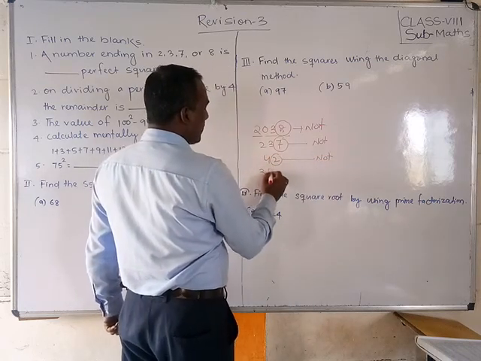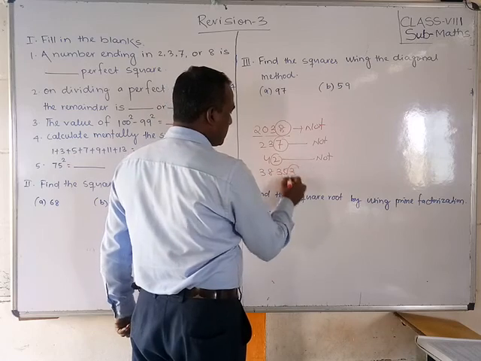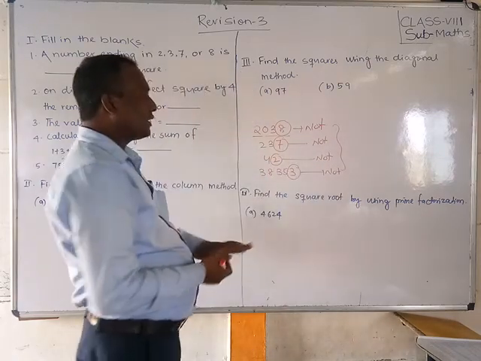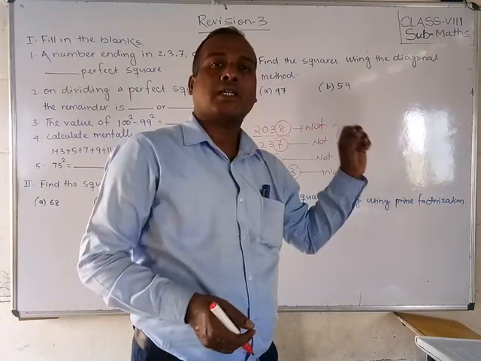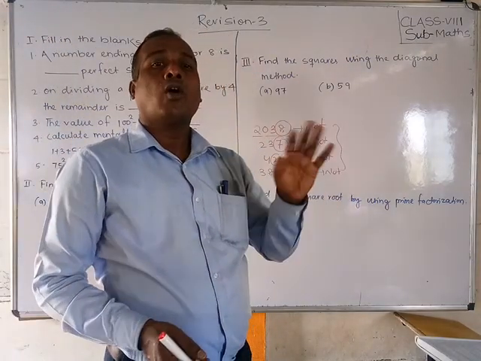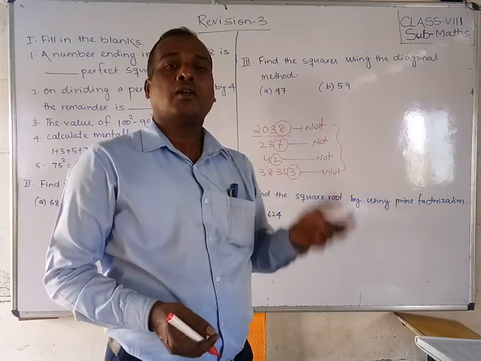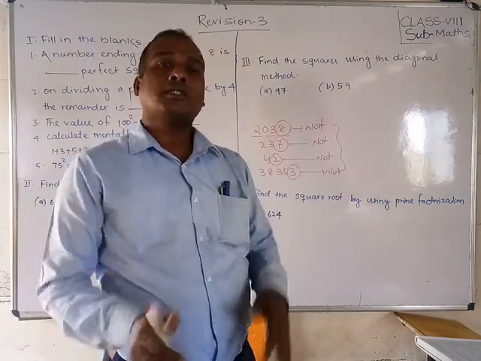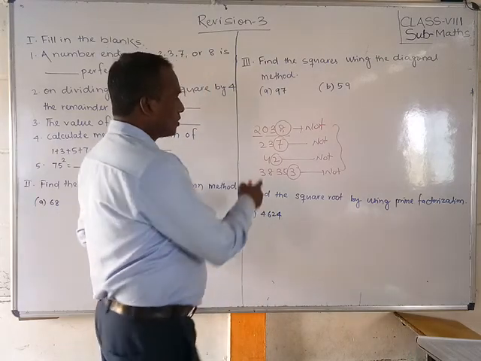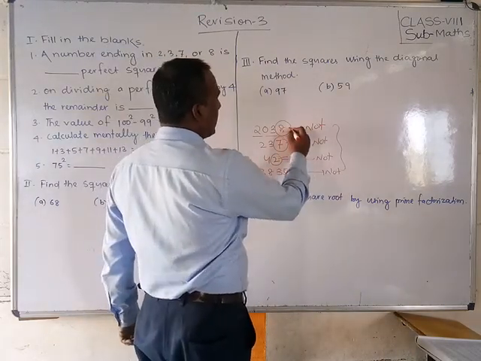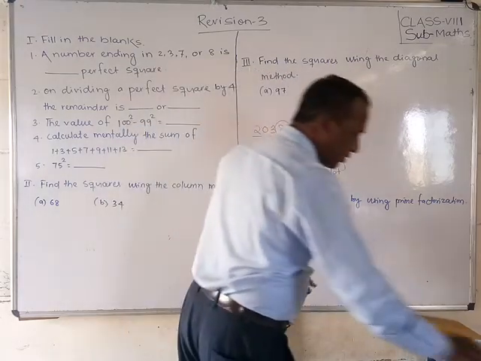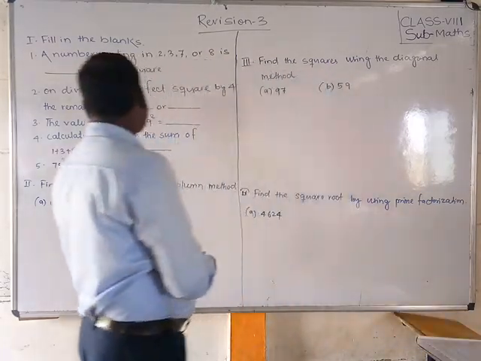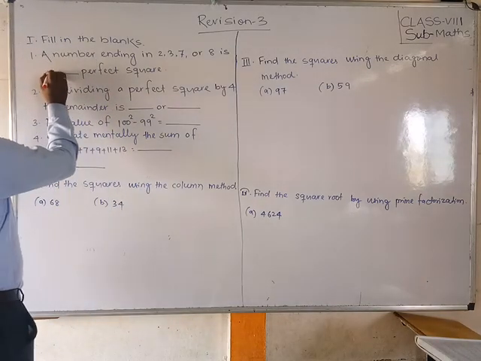If I say 38353, 3 is there, it is not a perfect square. So any number, if it ends with 2 or 3 or 7 or 8, then it can never be a perfect square. First of all, you have to say it is not a perfect square number. You understand? 2, 3, 7, 8. If any number ends with these, it is not a perfect square number. Okay. Next. So we can write: not.